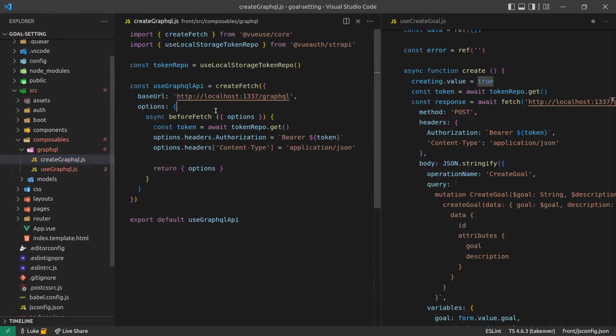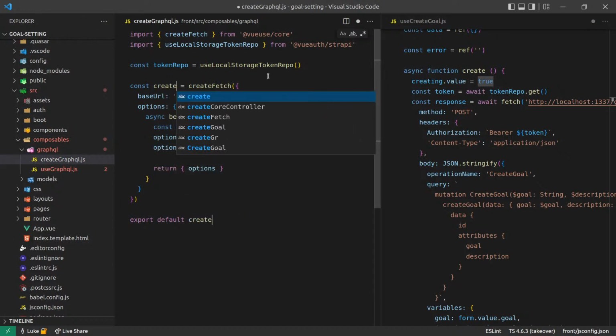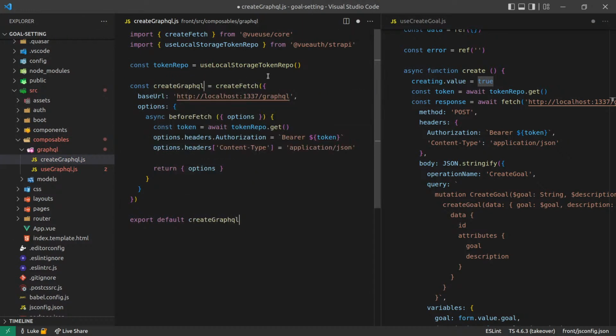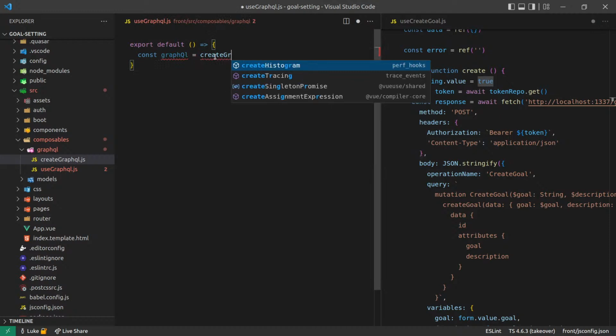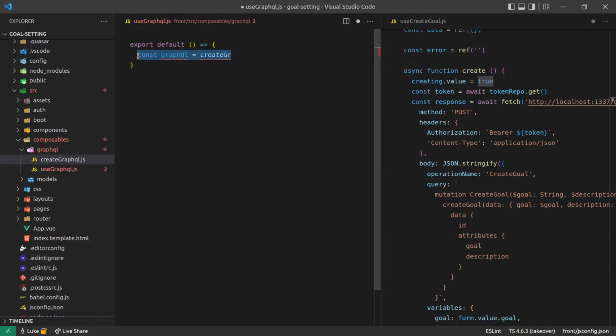Okay, that's not coming through. What's going on here? Oh, because that's being renamed. Create GraphQL. So now that should work. Oh man. Const GraphQL is equal to create. All right.